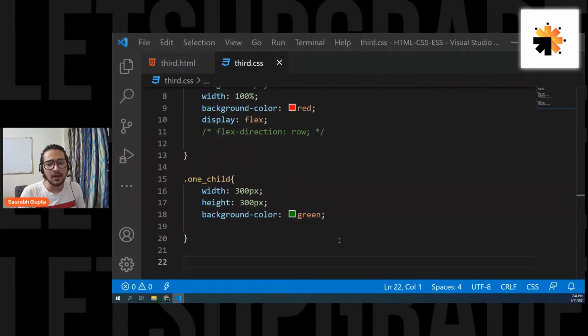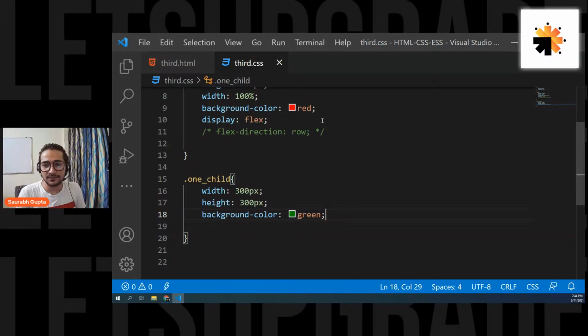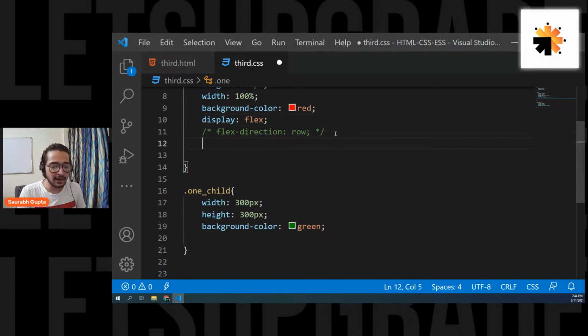Now, what if I want to create gaps in them? One thing is you can go for margin. But is there a better solution than margin? Yes, there is. What you can do is, again, go to your parent and write.